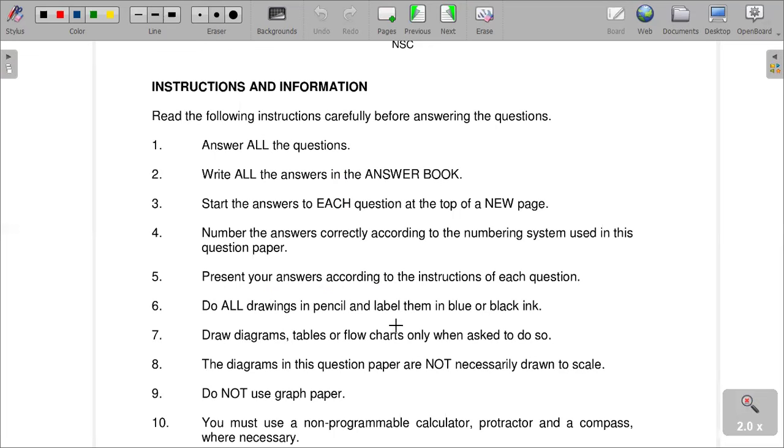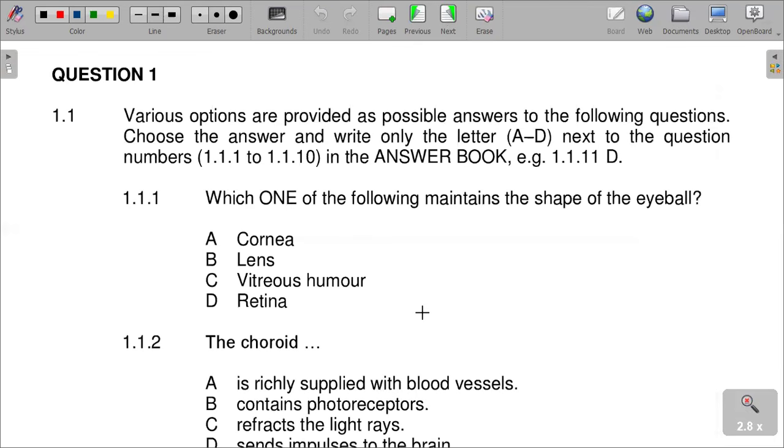So please follow the instructions as they are given, such that you don't lose any unnecessary marks. Some of the instructions are uniform and standard, but I recommend that you read them as always. Question 1: various options are provided as possible answers to the following questions. Choose the answer and write only the letter A to D next to the question numbers.